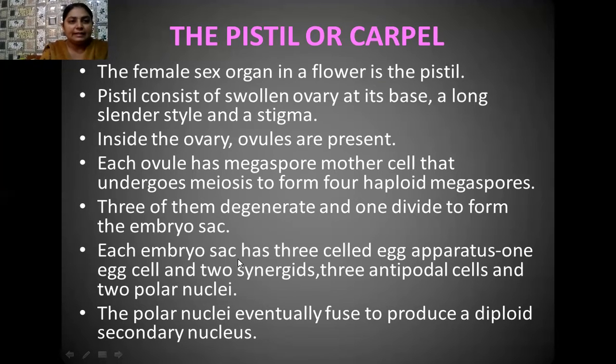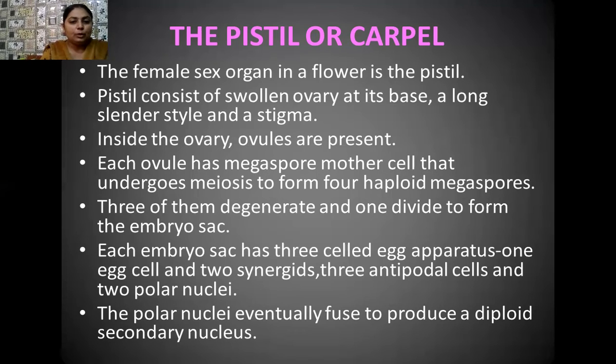Inside this embryo sac, the nucleus divides 3 times and forms 8 nuclei. 2 of the nuclei go towards the bottom side and form the egg apparatus, having the egg cell in the center surrounded by 2 synergids, and 3 of the cells move towards the upper side of the embryo sac, and they are known as antipodal cells. But 2 of the nuclei remain in the center, and they are known as polar nuclei.